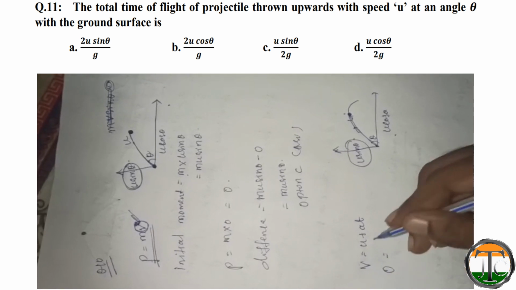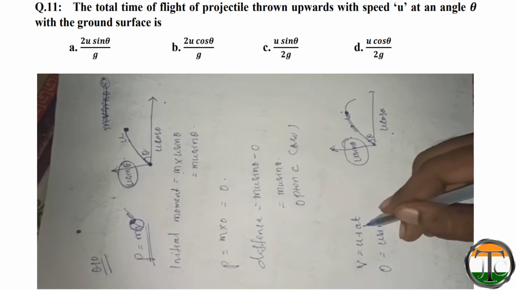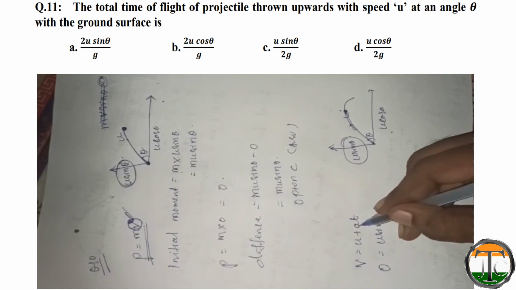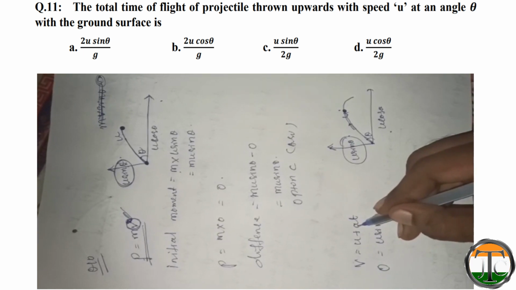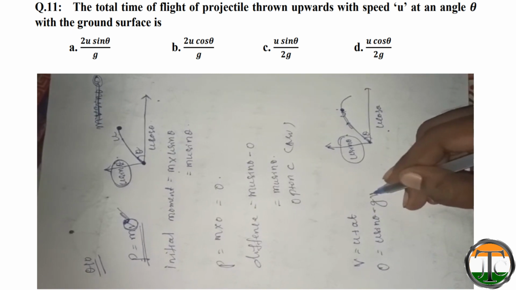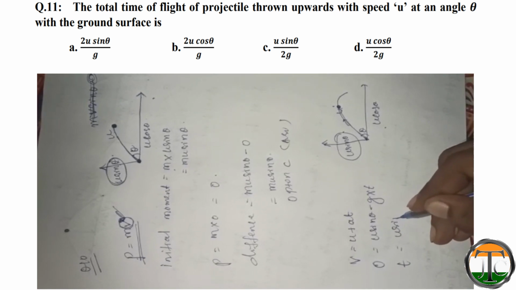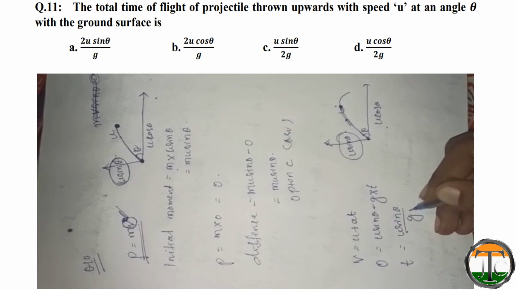That means 0 is equal to u, the initial velocity, u sin theta. Here a will be the acceleration due to gravity and it will be taken as negative because the stone is moving against the gravity, that is minus g into t. So t will be u sin theta by g.